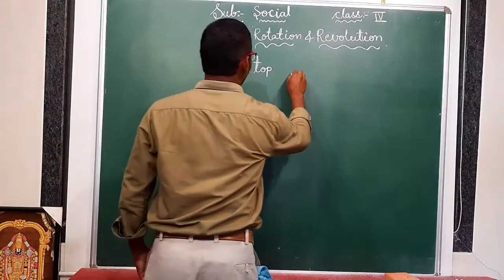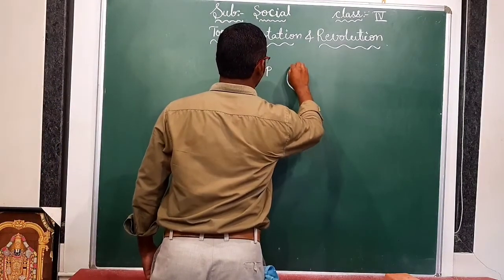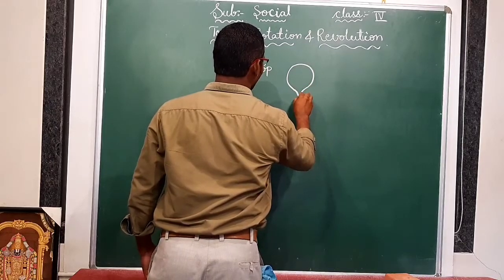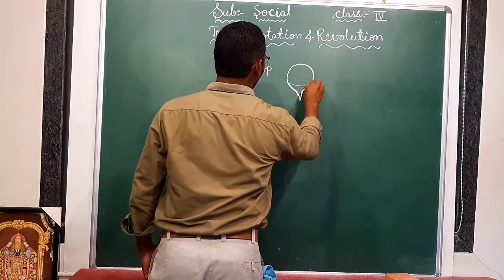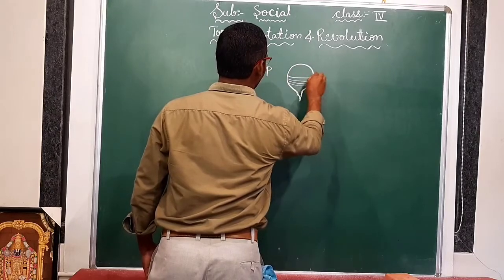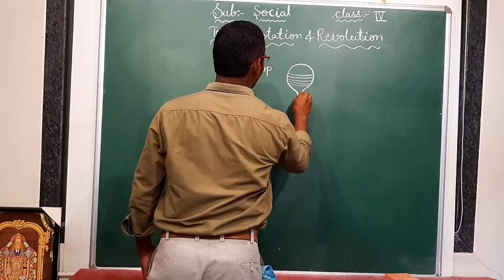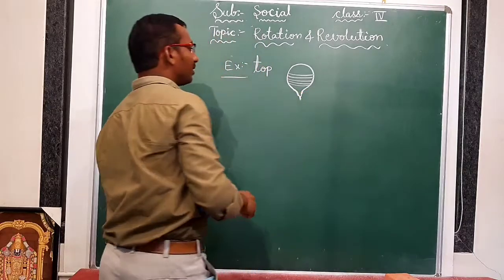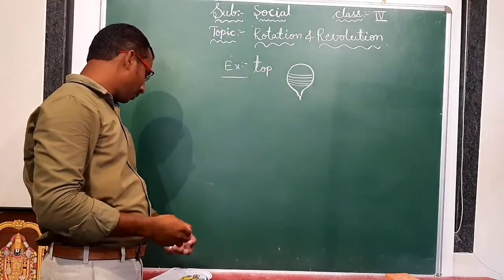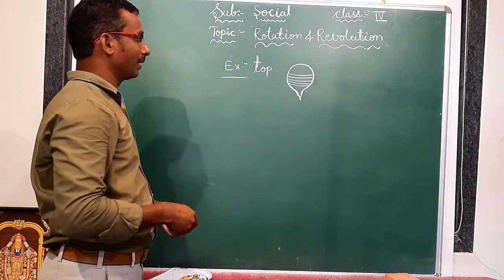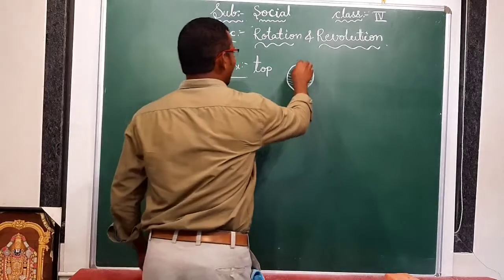See how the top is. Like this. And it has one needle on the downside. It is rotating, and it spins on its own axis.